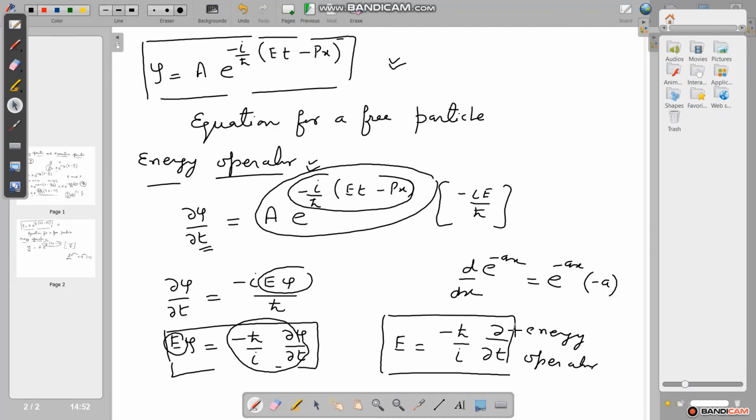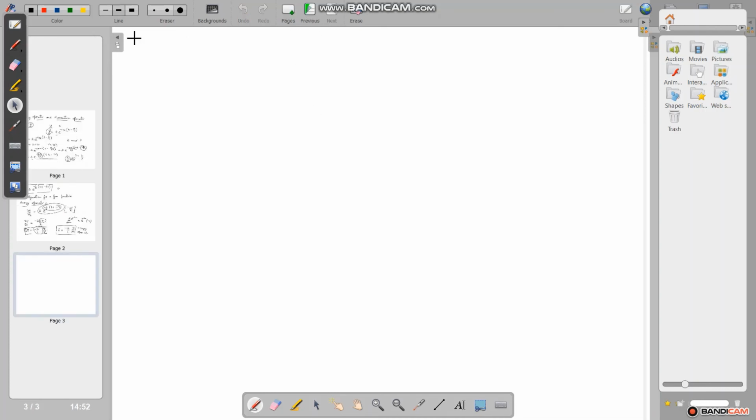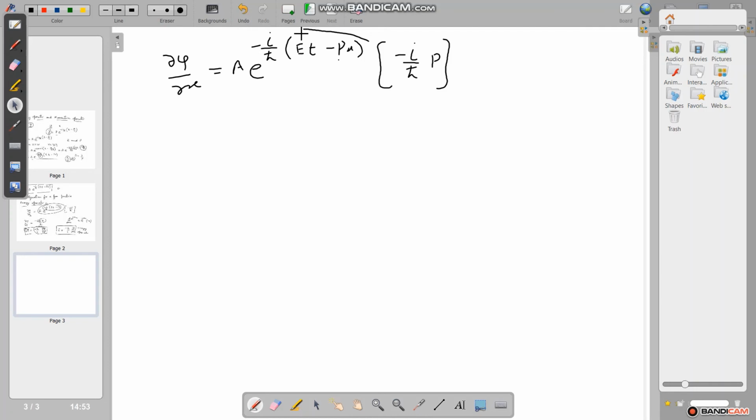Now to determine the momentum operator, we differentiate psi with respect to x, del psi upon del x. It becomes e^(-i/h cross (E t - p x)) multiplied by minus i upon h cross into p, and the remaining part is psi.